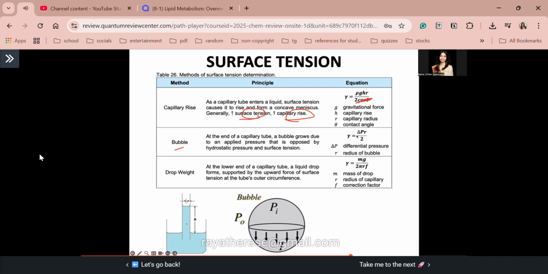So, the equation for that is surface tension gamma is equal to the differential pressure, delta P, times R, the radius of the bubble, divided by 2.